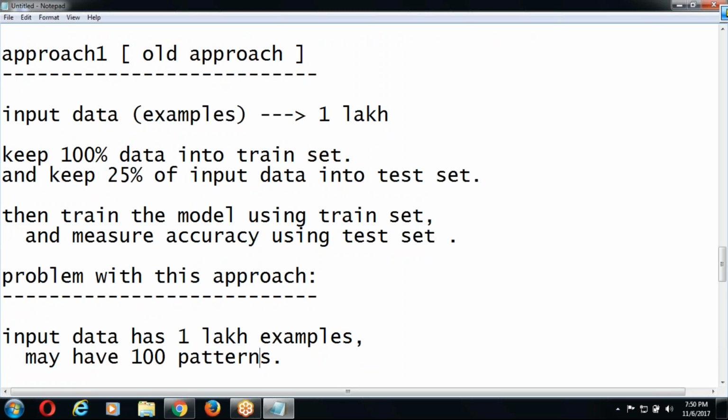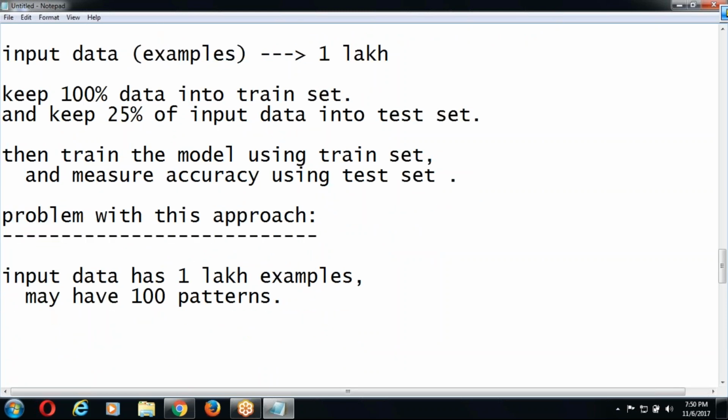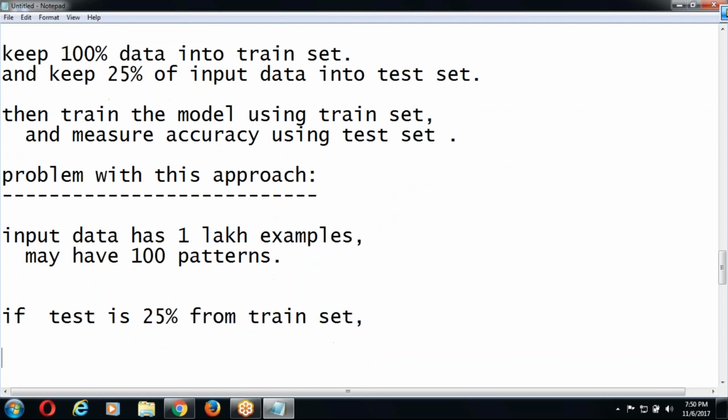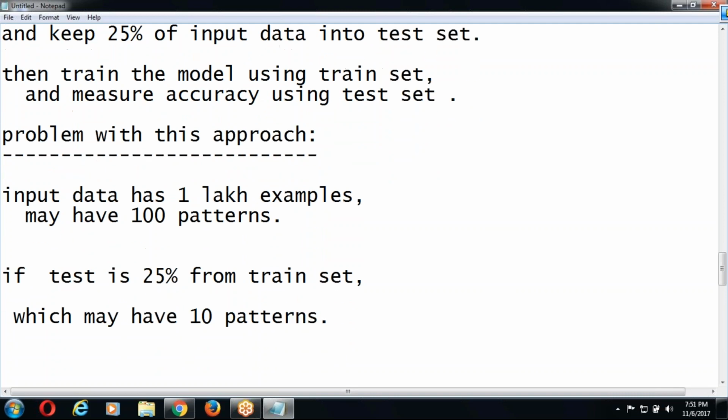If the test set is 25% from the train set, which may have 10 patterns.